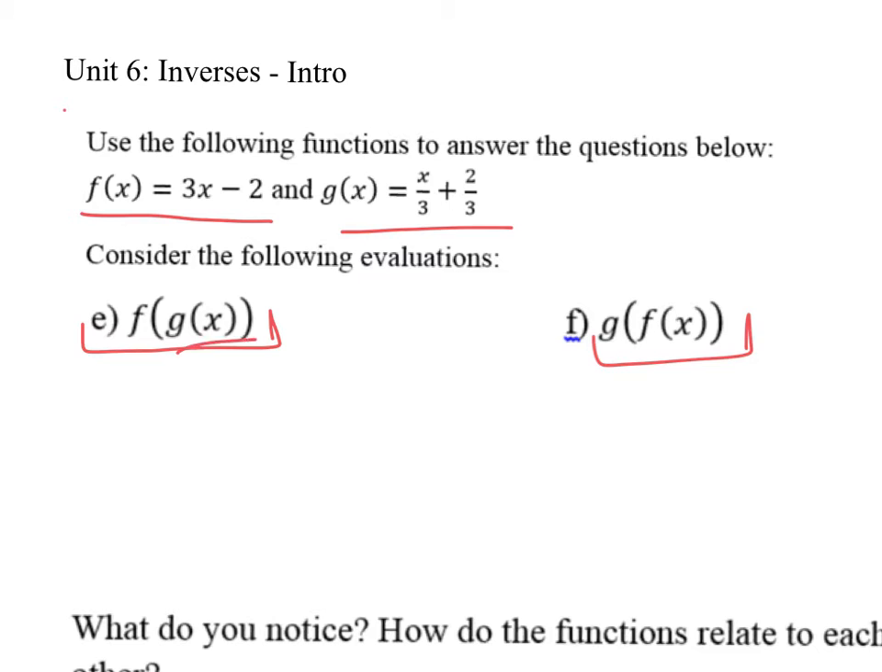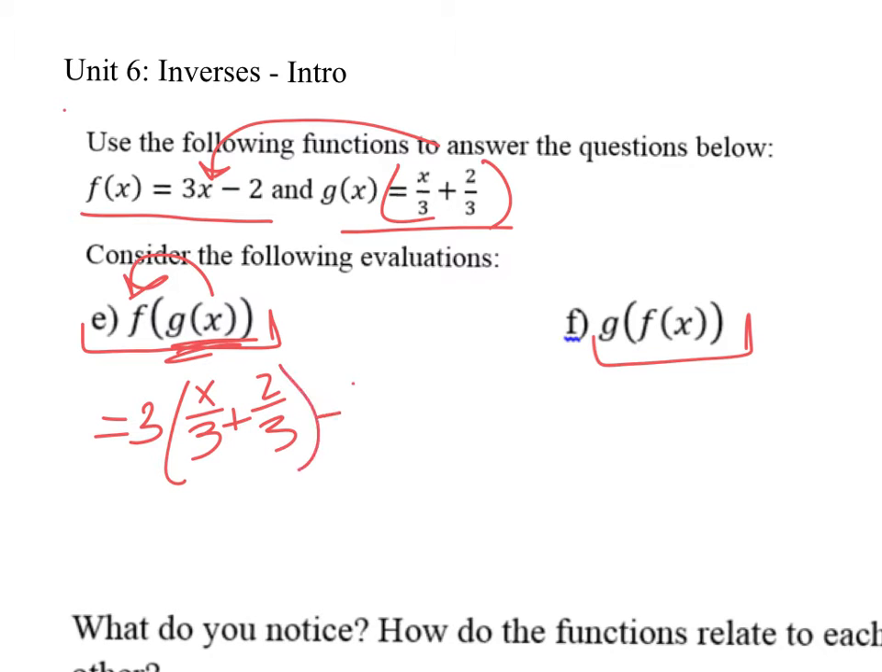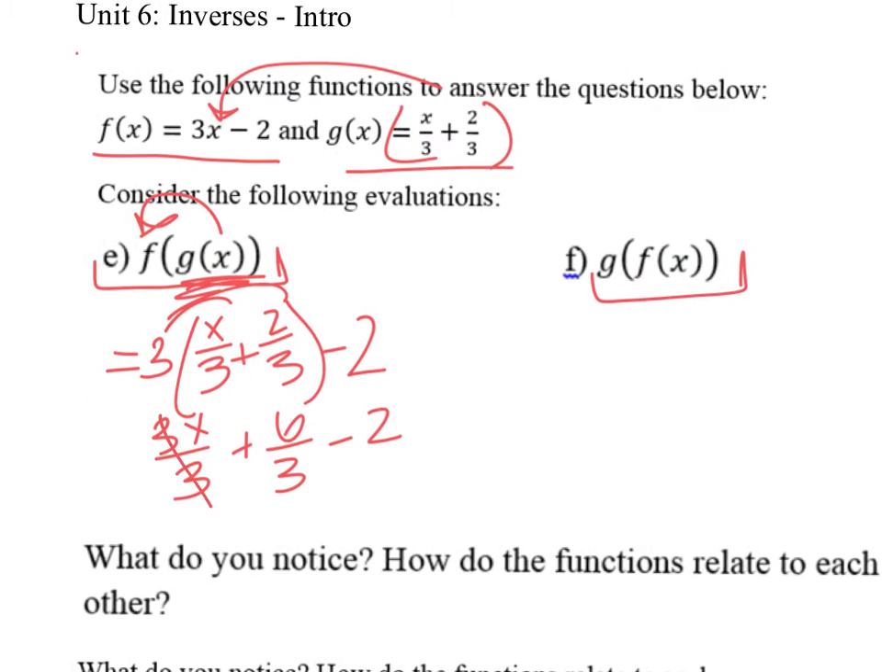So we're going to take g of x right here. We're going to insert it into f of x, okay? So I'm going to take this entire function and plug it into x. So I'm going to have 3 times x over 3 plus 2 over 3, minus 2. And then we're going to simplify, okay? Distribute my 3, so I have 3x over 3 plus 6 over 3 minus 2. 3's cancel, and I have x plus 2 minus 2. 2's cancel out, so we're just left with x, okay?